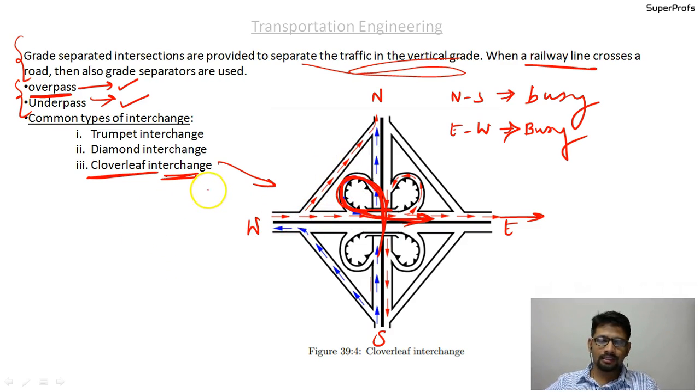I will not discuss the trumpet interchange and the diamond interchange. The names most probably come from the shape of the interchange, which you will get on NPTEL. But since we need to focus more on numerical type questions, I ask you to find it yourself. So we will move ahead.